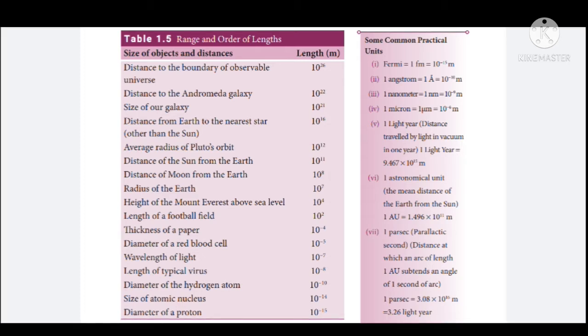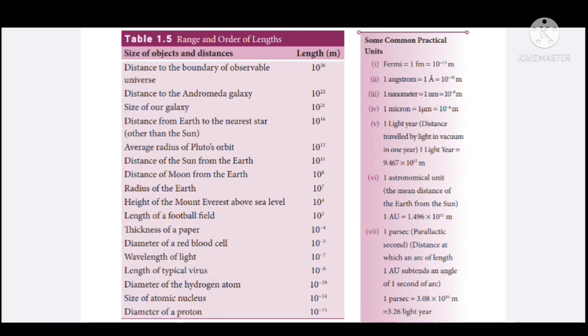Length of a football field is measured in terms of 10 power 2 meter. And height of the Mount Everest above sea level is measured in terms of 10 power 4 meter. The radius of the earth is about 10 power 7 meter. And the distance of moon from the earth is about 10 power 8 meter. The distance of sun from earth is about 10 power 11 meter. And average radius of Pluto's orbit is about 10 power 12 meter.